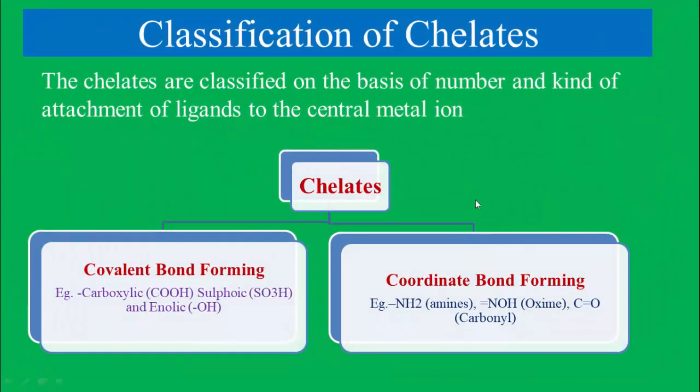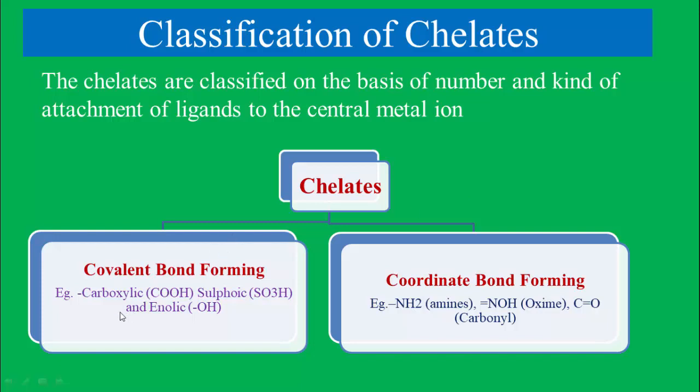Now, classification of chelates. The chelates are classified on the basis of the number and kind of attachment of ligands to the central metal ion. Chelates are of two types, that is covalent bond forming and coordinate bond forming. Two types of bonds are formed between the central metal ion and ligand. Some ligands have groups which can form only covalent bonds, and some ligands have groups which can form coordinate bonds.